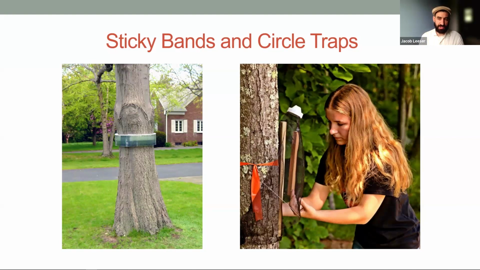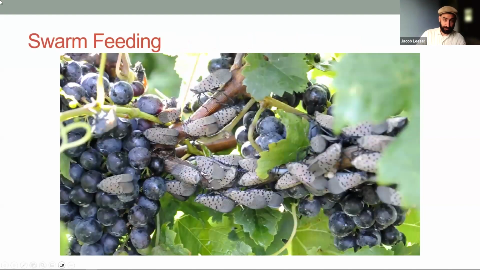Similarly, on the right, here's our summer intern putting up a circle trap. This similarly takes advantage of spotted lanternfly crawling, but funnels them into a catchment container that's going to be attached to the white funnel on the top there.